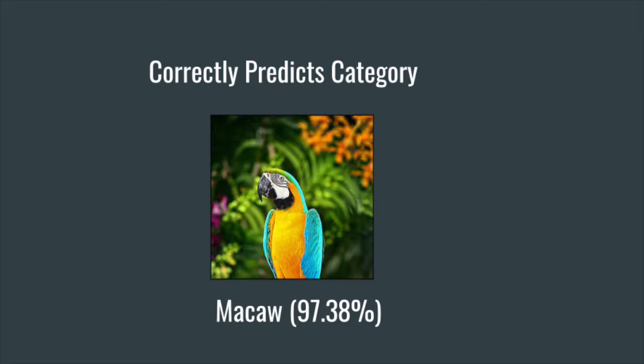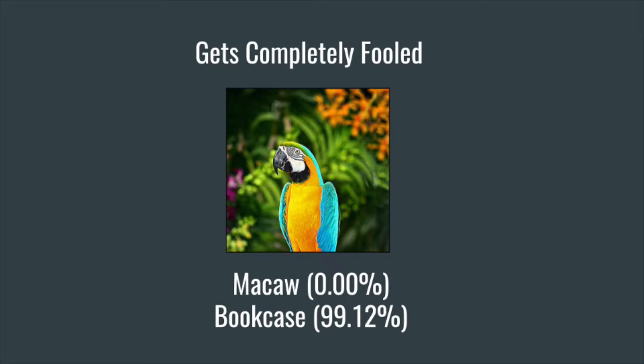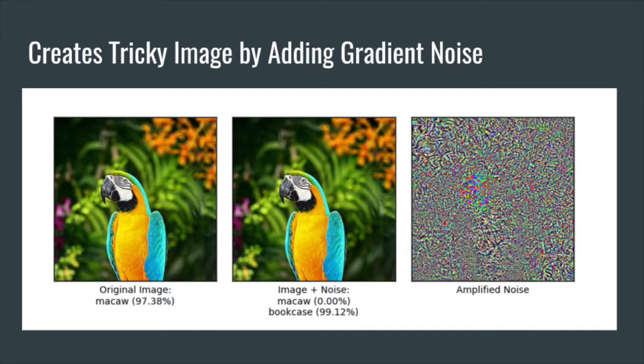Take this example of a macaw. When you show this image to a neural network, the neural network correctly classifies the image as a macaw with 97% confidence. But then if we show the neural network this image, it's 0% confident that it's a macaw, so it really doesn't think it's a macaw. Instead, it's 99% confident it's a bookcase. So what's the difference between these two images?